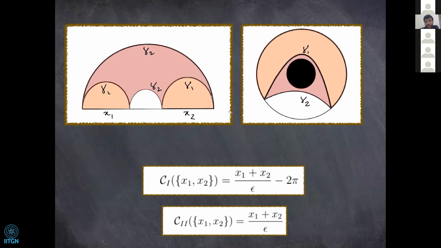They have also shown that in the disconnected situation where we have a black hole in the middle, the volume looks bigger, and this would be the C2 phase, and again the volume change is simply a 2 pi.